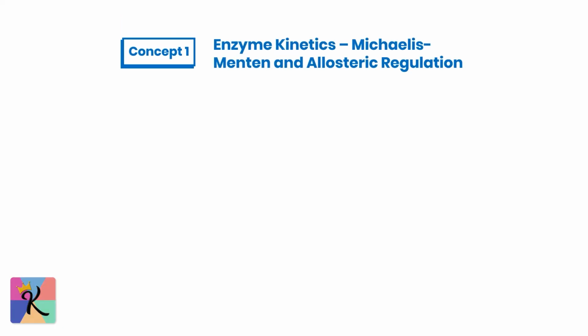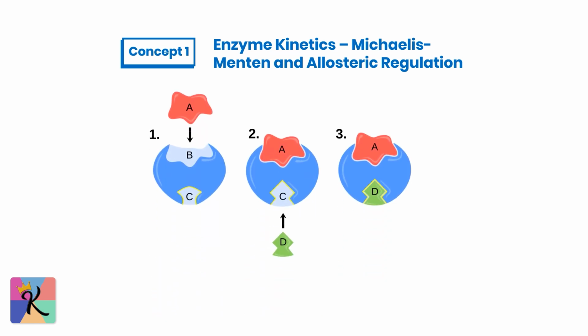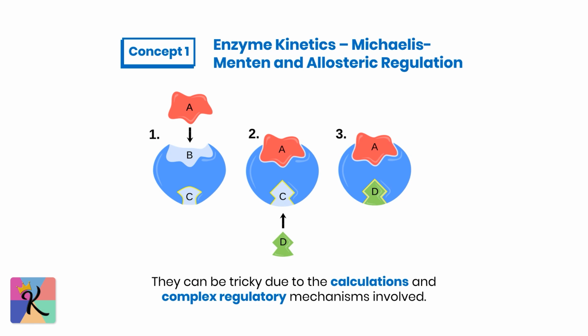Enzyme kinetics, Michaelis-Menten and allosteric regulation. First up is enzyme kinetics, specifically Michaelis-Menten dynamics and allosteric regulation. These concepts are essential for understanding how enzymes work, but they can be tricky due to the calculations and complex regulatory mechanisms involved. Here's why it's tough.